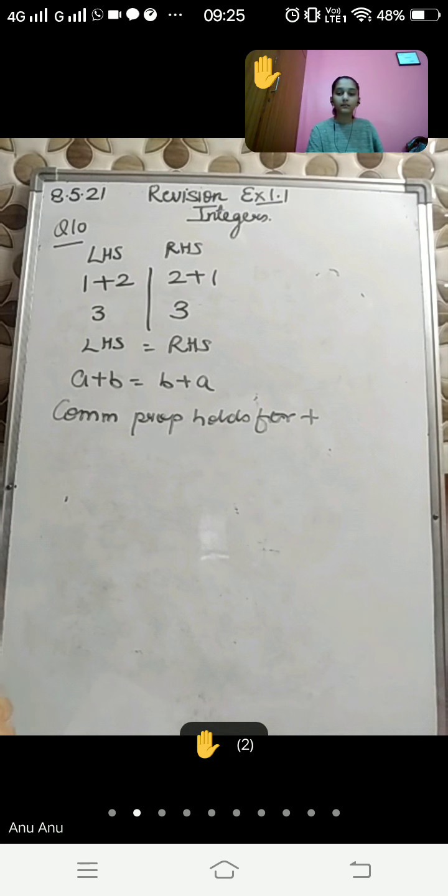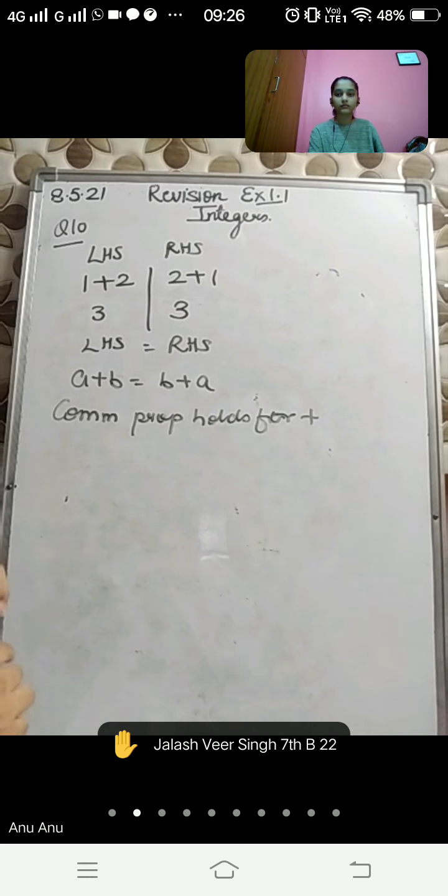Beta, the revision tests will be checked by your subject teachers. So after doing your test you will send me your PDF on my WhatsApp number. Okay, and the test time is the same, that is 5 p.m. So after finishing the test, after half an hour you will send me the PDF. 10 minutes are there for sending me the PDF. After 5:40 I will not accept your PDFs. Got it? So those who send me late, those PDFs will not be checked. Okay, any doubt? Okay, now I have discussed this commutative property. Jalash, do you have any doubt?